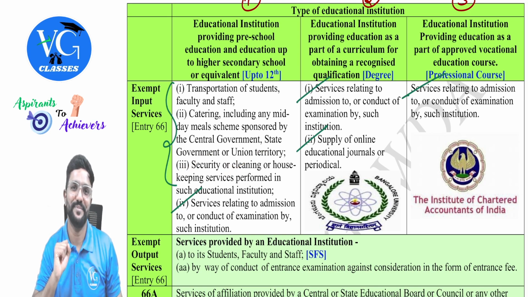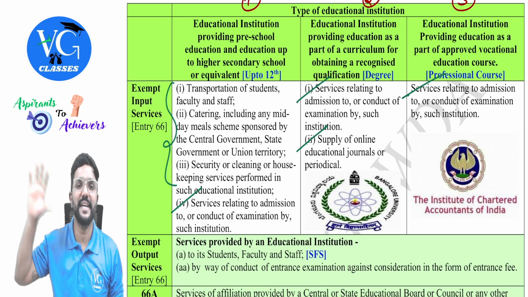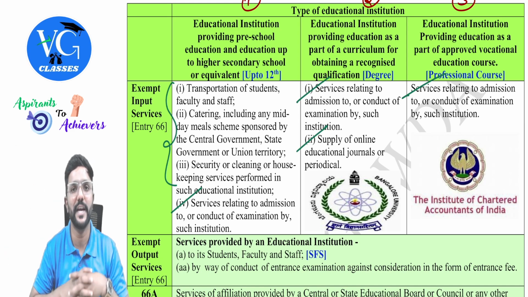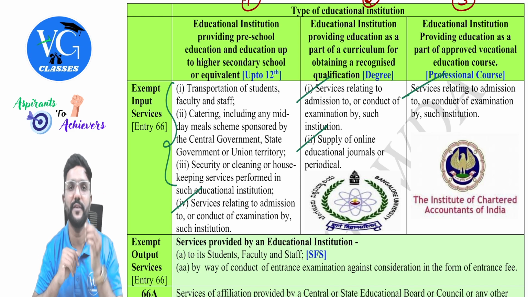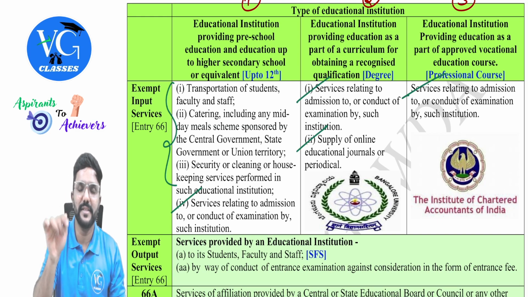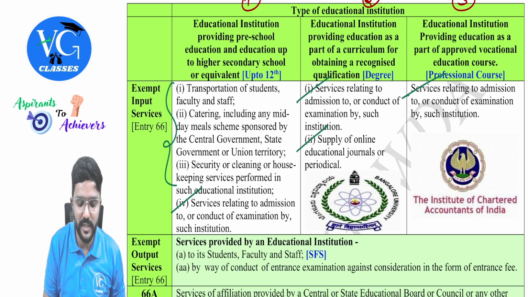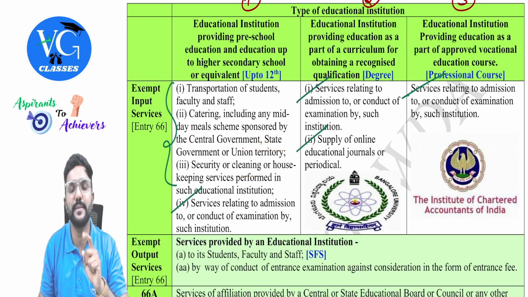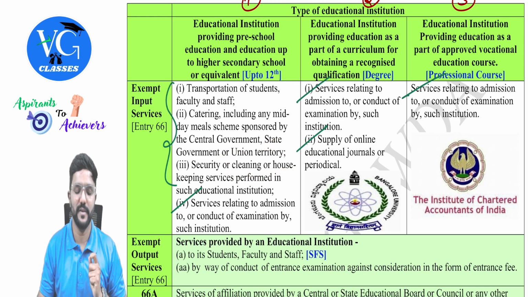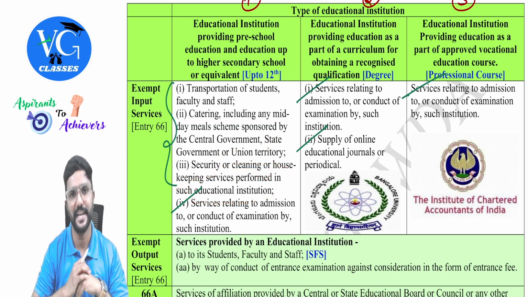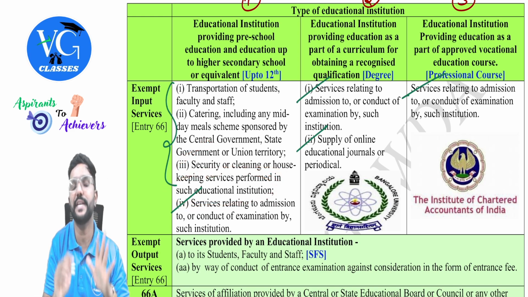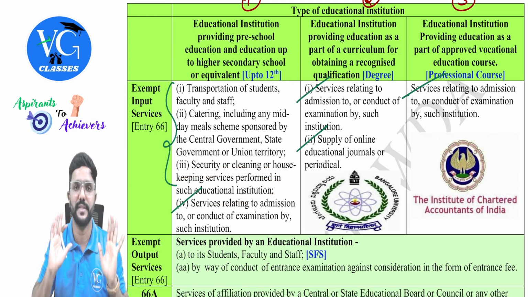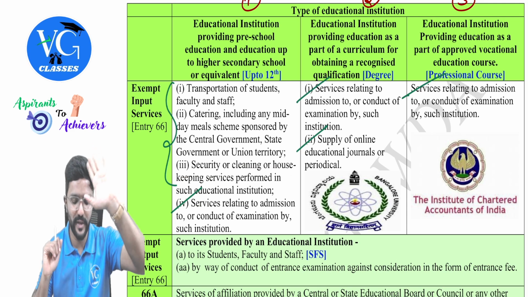It is taxable. Or else, assume a school is conducting an annual day or a sports day in a ground which is outside the campus. So they have taken the ground on rent. There they are conducting an annual day function or a sports day function, and there some security services or housekeeping, cleaning services are provided. Is it exempt, sir? No, it is taxable because it is outside the institution, guys. Only if security, cleaning, or housekeeping services are provided within the educational institution is it exempt. That is, within the campus, in simple terms. Got it? Yes. So please be careful.